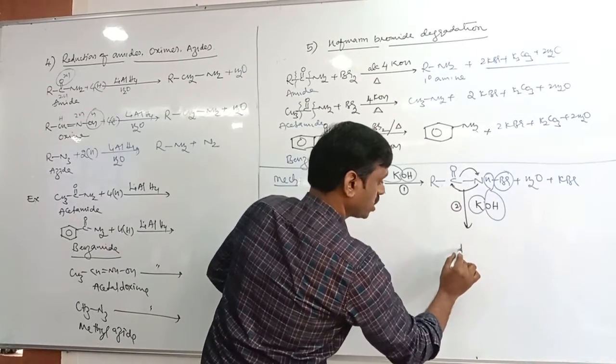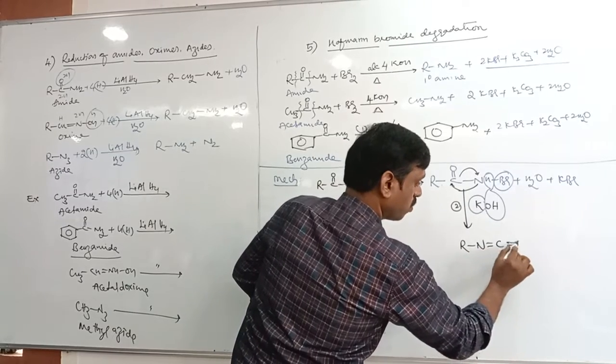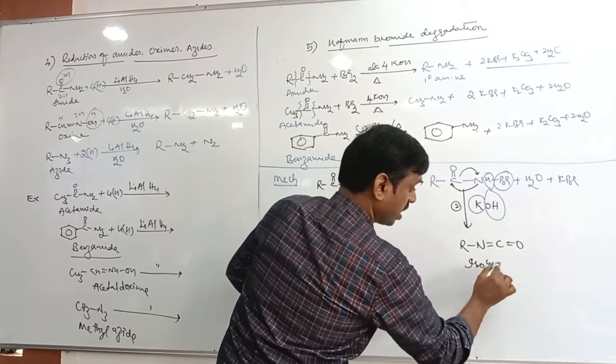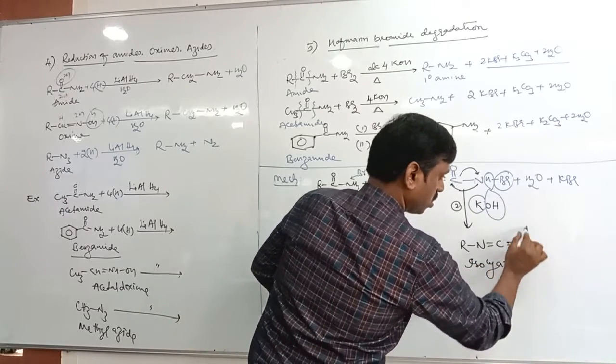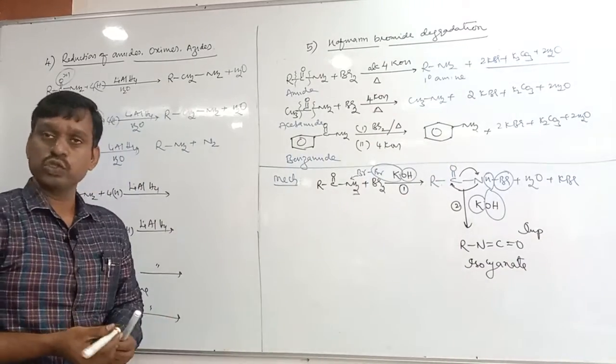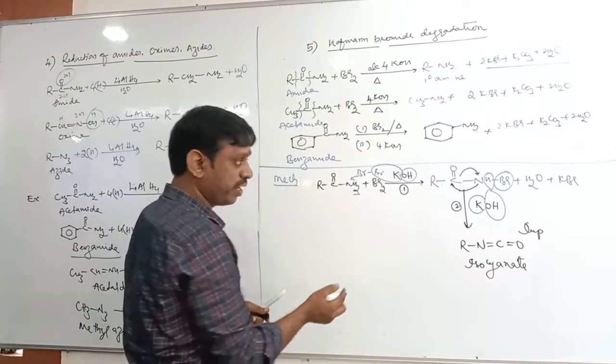Then what do you expect? R-N=C=O, which is called isocyanate. This was the question asked previously. Okay, alkyl isocyanate, not cyanide. Cyanate is the second intermediate.